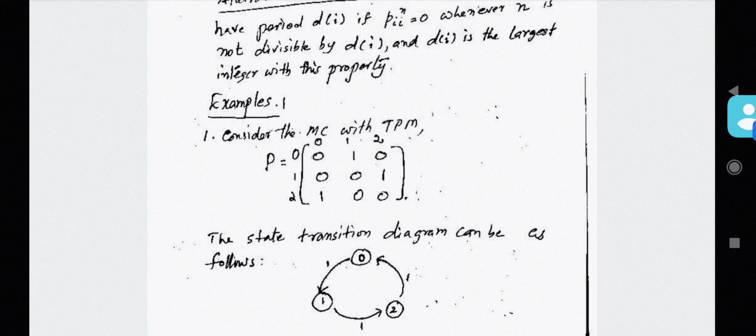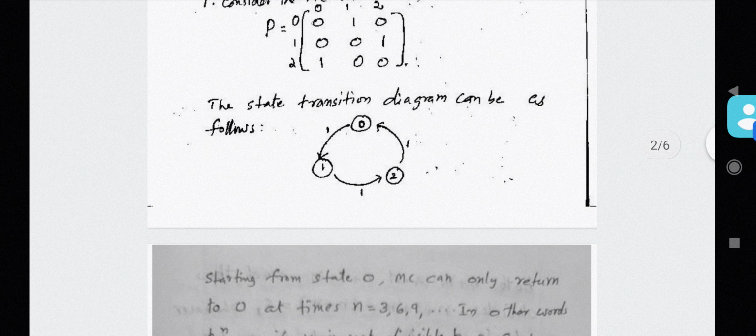Okay, and you can see that a transition diagram is given here. Transition diagram, we have already discussed what is meant by transition diagram. Here you can see three states 0, 1 and 2, and you can see that the transition is possible from 1 to 2 with the probability 1. Transition is possible from 2 to 0 with the probability 1, and transition is possible from 0 to 1 with the probability 1, and these are possible in single steps.